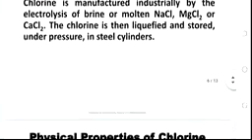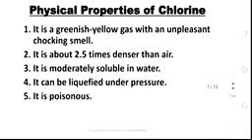Now I'm still continuing about the physical properties of chlorine. Number 3 says it is moderately soluble in water. Chlorine is soluble in water. Another thing is that it can be liquefied under pressure. That is, when you apply pressure to chlorine in a closed container, the gas will become liquid. It will be liquefied. And lastly, under the physical properties that we have here, is that it is poisonous. The gas is a poisonous gas.